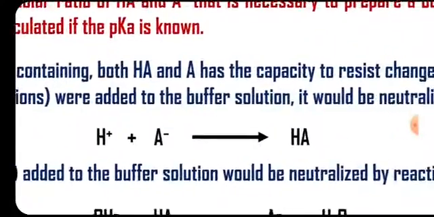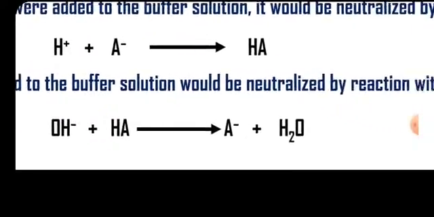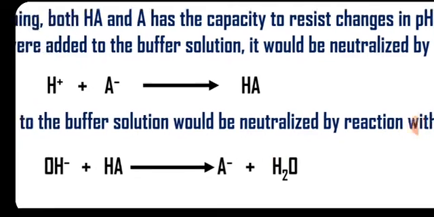Similarly, if in this system base is added, it will be hydroxyl ions, proton acceptors. So among these two, this HA will react with OH minus. That means HA, weak acid, will react with this base to form A minus, that is conjugate base, plus H2O.